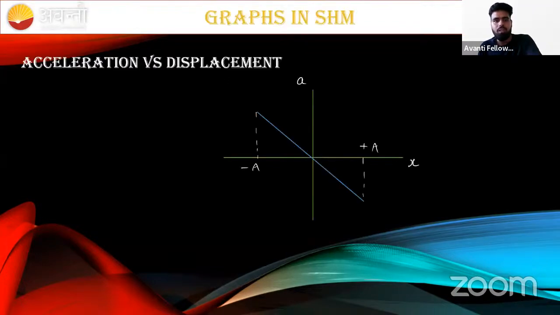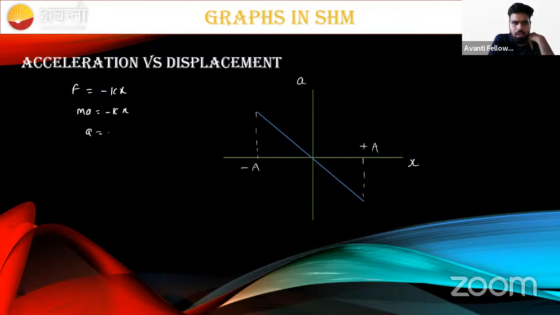Let's talk about the graph, beta. Sir, acceleration versus displacement graph. Okay, we can draw. We know that net force equal to, beta, minus kx. And what can we write down for net force? M into a. That m into a equal to minus kx. So a can be written as minus k by m x.